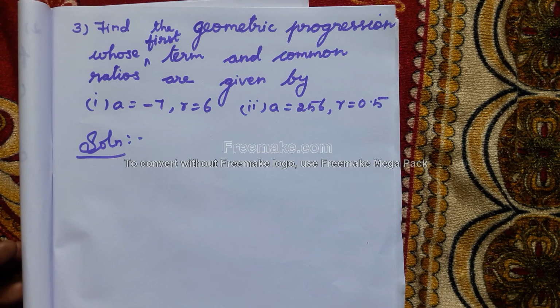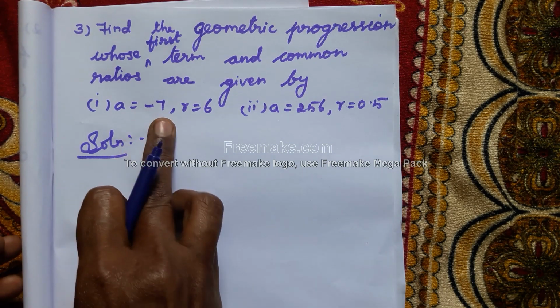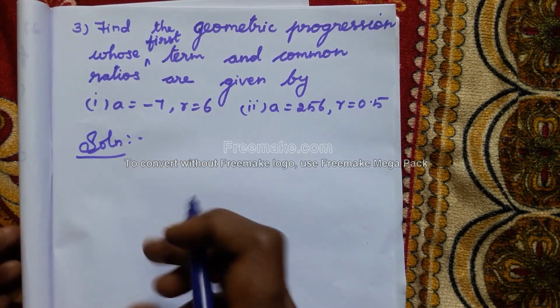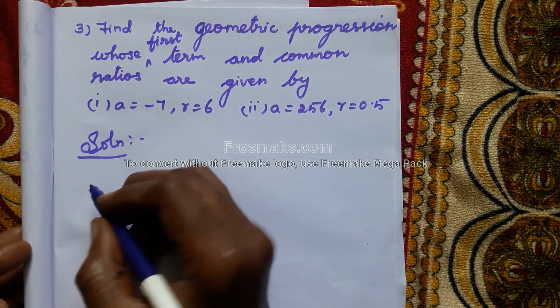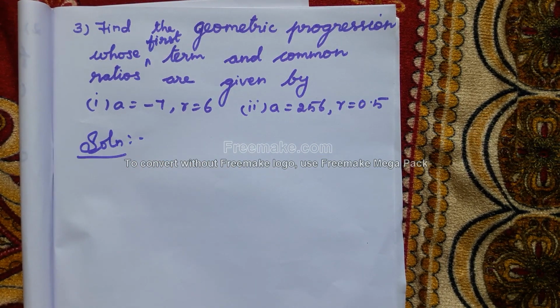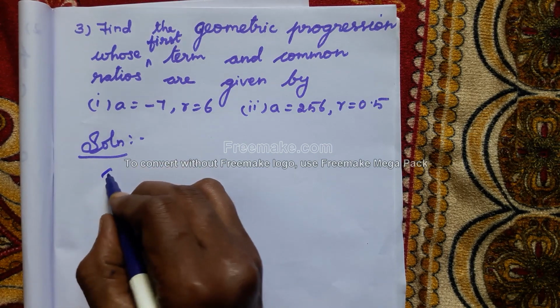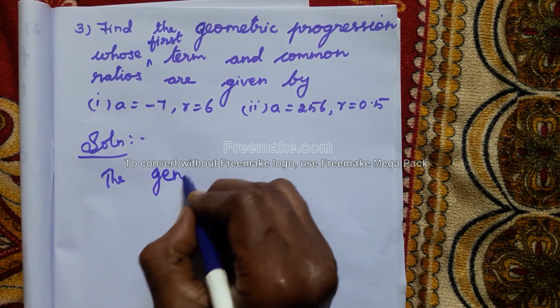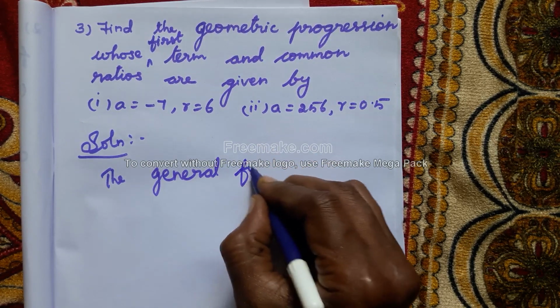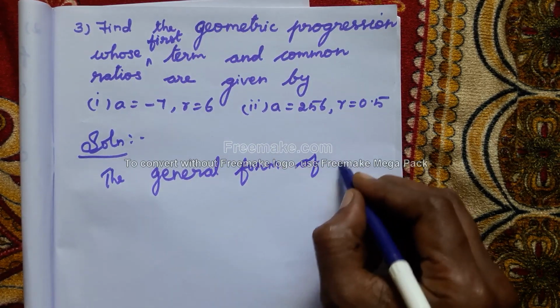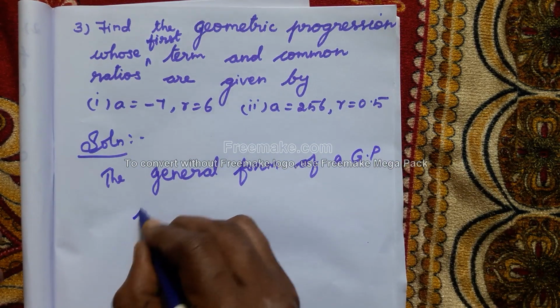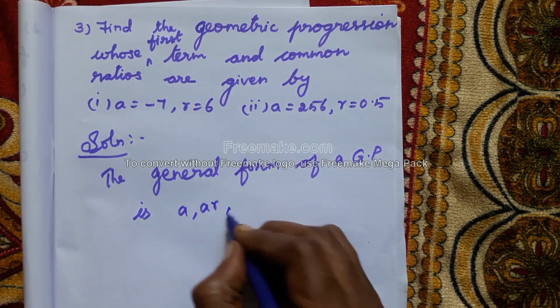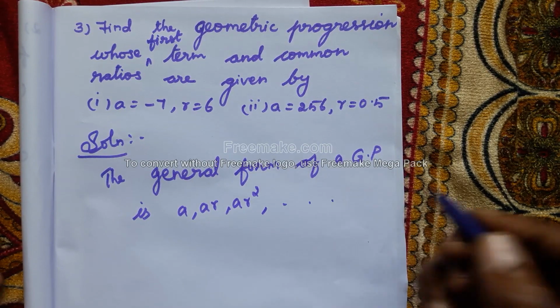Then the third question. Find the geometric progression whose first term and common ratio are given by A is equal to minus 7, R is equal to 6. What's the general form of a GP? The general form of a GP is A, AR, AR square, etc. Is it correct?